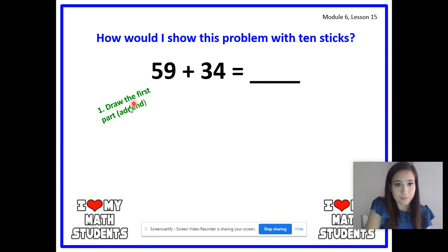And addend means the same thing as part. So another word for part, because this is a part, this is a part, and this is our total, is addend. What's another word for part? Get ready. Yes, addend. Very good.